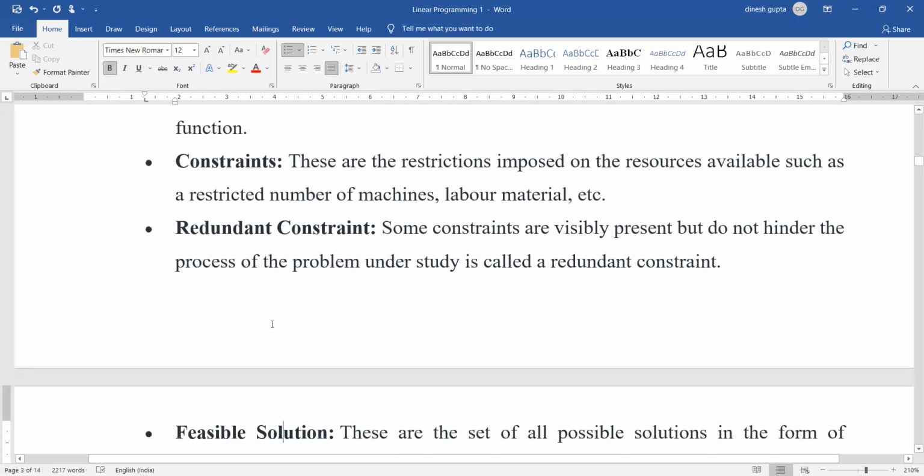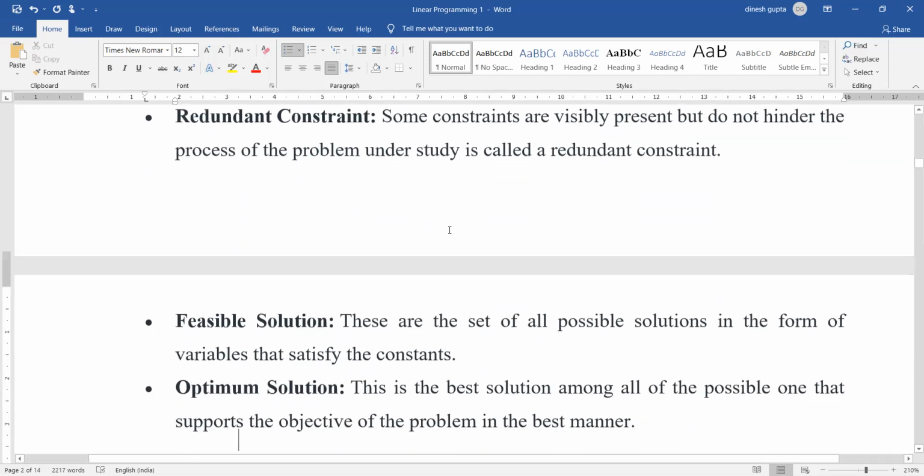The third one is constraints. Like I said, we have limited resources available with us. These are the restrictions imposed on the resources available, such as how many machines we have, how much material we have, how much labor we have. These all refer to the constraints. Redundant constraints. Some constraints are visibly present but do not hinder the process of the problem under study. So basically they are there but they do not hinder. But if we have, let's say, how much sugar we have, then that is something that affects. Constraints that do not affect the problem are called redundant constraints.